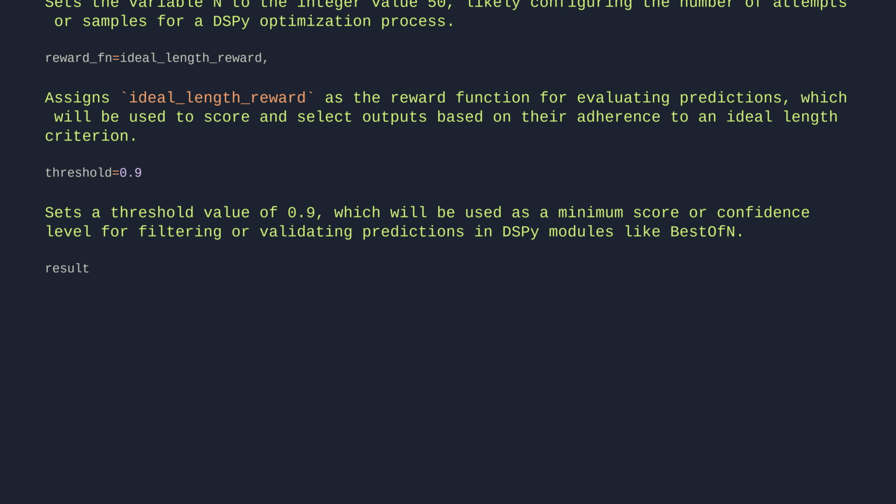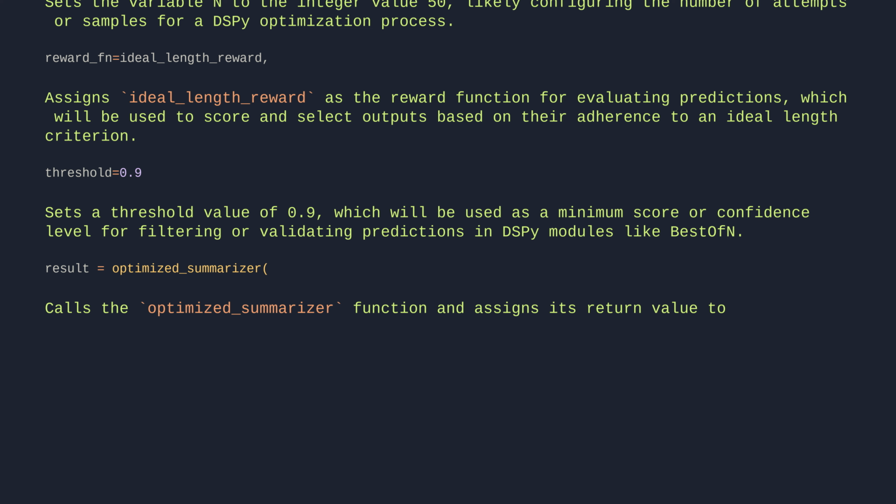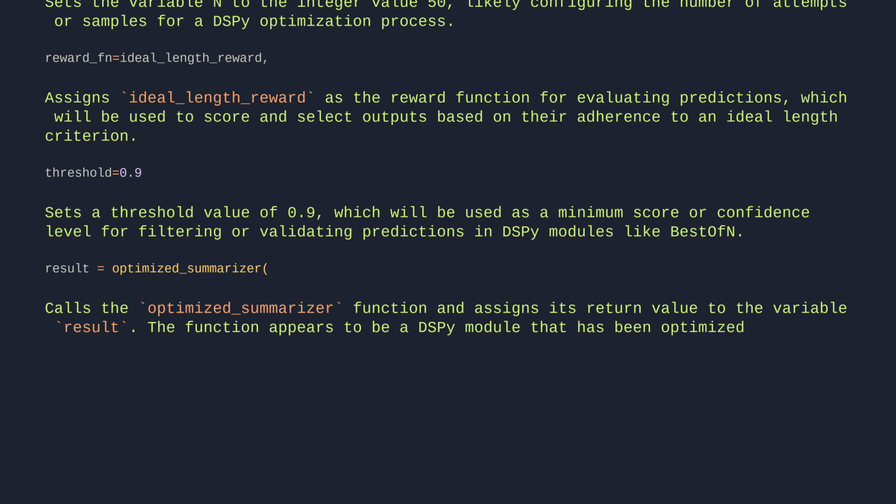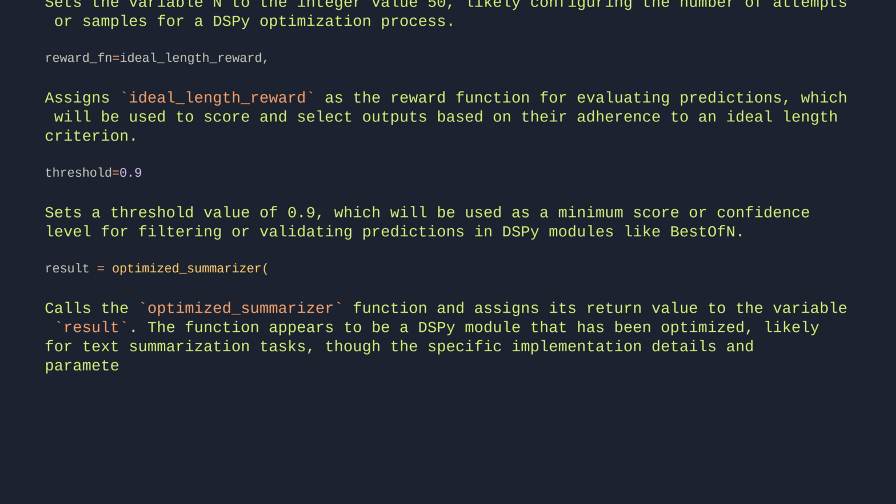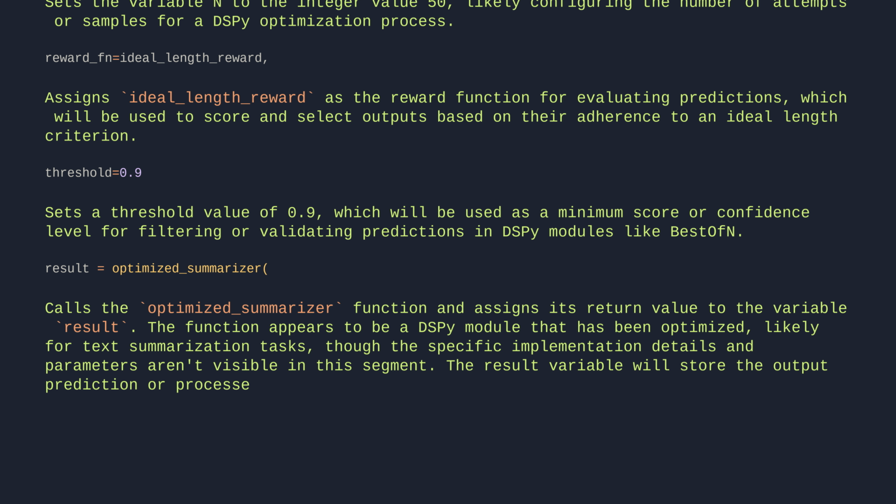result = optimized_summarizer. Calls the optimized summarizer function and assigns its return value to the variable result. The function appears to be a DSPy module that has been optimized, likely for text summarization tasks, though the specific implementation details and parameters aren't visible in this segment. The result variable will store the output prediction or process data from this summarization operation.